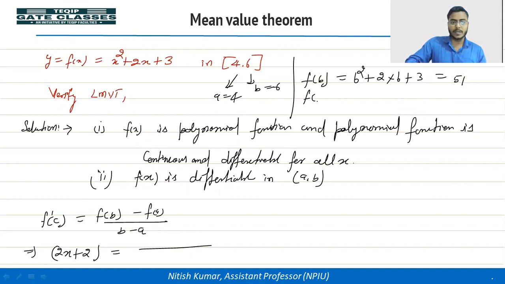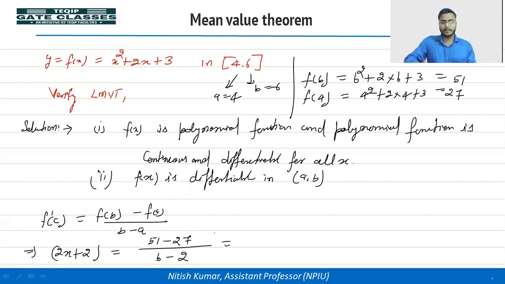Then f of a, when x is equal to 4, we are getting 16 and then 8, 3: 27. Then put the values: f of b, that is 51, minus f of a, that is 27, divided by 6 minus 2. What are we getting here? 24 divided by 4. Sorry, here 6 minus 4 is 2. So we are getting 24 divided by 2, which means 12.